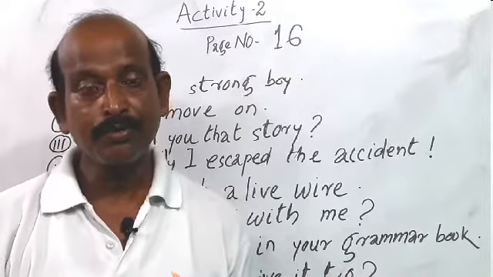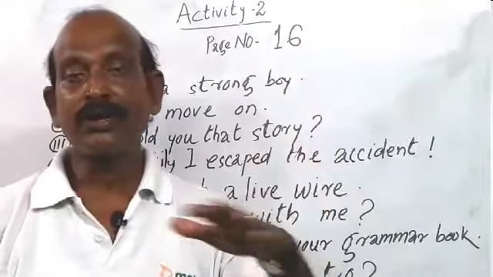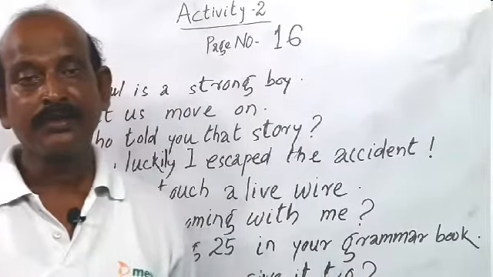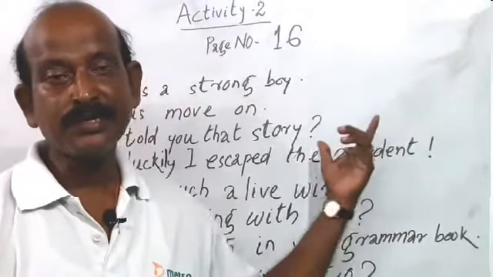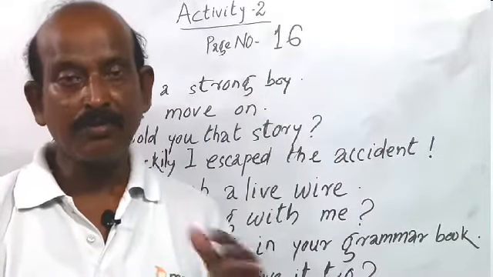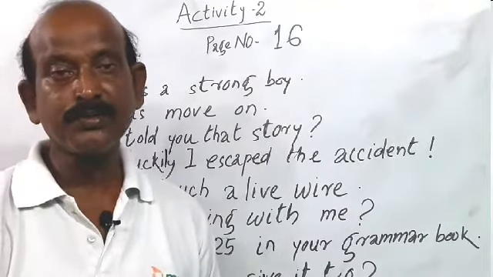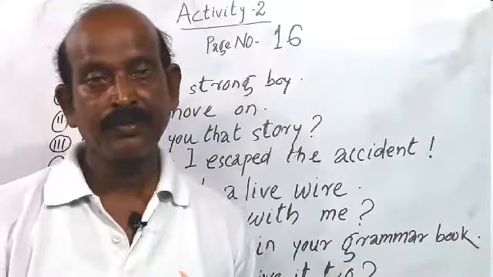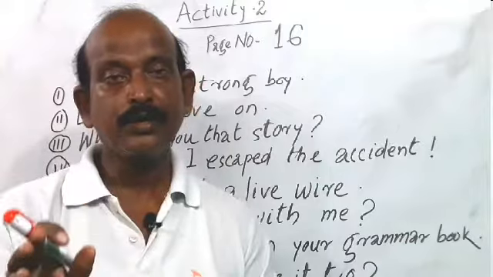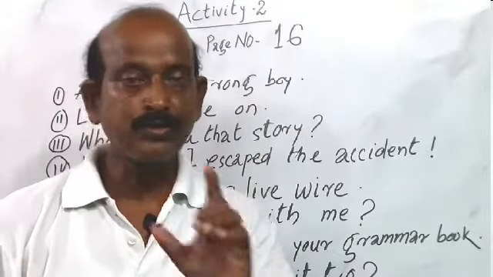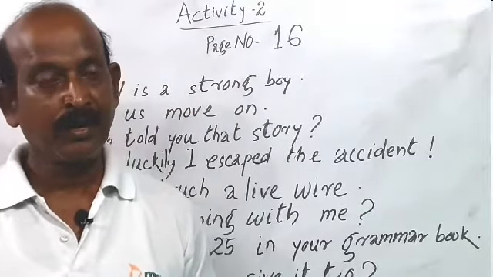In your grammar book, activity 2, page number 16, you can get one activity. In that activity, a task is given to identify what type of sentence each one is, and you will have to write the category or subdivision of the simple sentence against each. I have already told you the rules and categories, and I have explained them clearly. Now we shall do activity 2, page number 16, and follow.